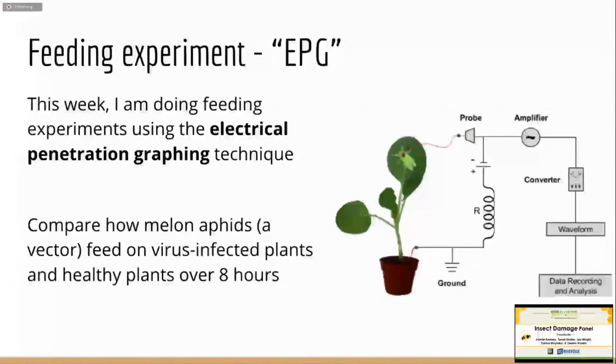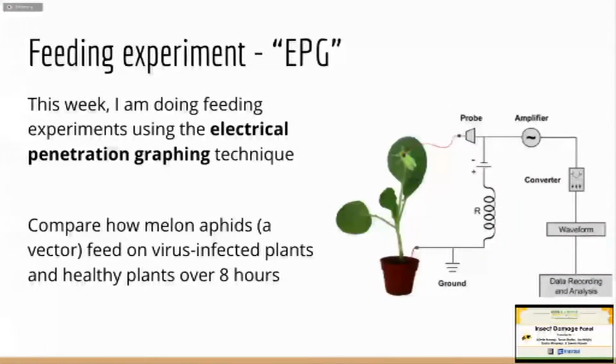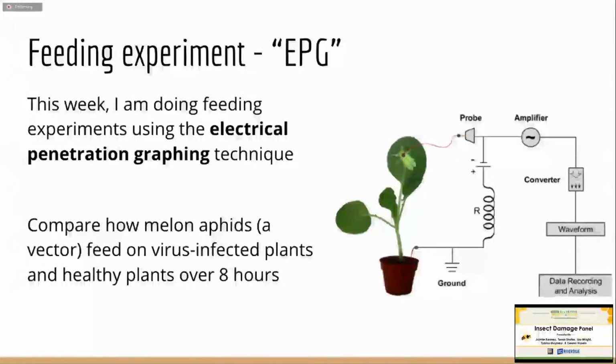So one of my main experiments to find out what's going on here is called a feeding experiment using something called electrical penetration graphing technique, EPG for short. So what I'm doing is I'm creating a circuit between the aphid and the plant, and then I record the waveforms of feeding. So I'm using some physics to follow the voltage up and down and how those waves change. And I'm comparing how melon aphids, the vector, feed on virus-infected plants and healthy plants over 8 hours.